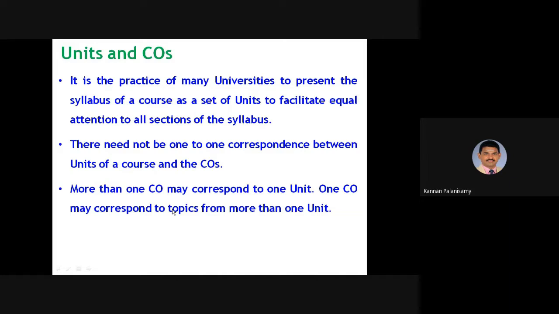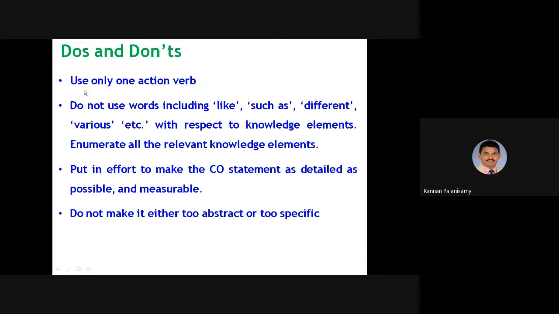So for each unit, one CO will be given. There need not be one-to-one correspondence between units of a course and COs. It is not necessary to do like that. Sometimes more than one CO may correspond to one unit, and one CO may correspond to topics from more than one unit. Even two units can have one CO, and one unit may have two or three COs. That depends on the course instructor and how they are designing the course and how they are writing the course outcome.